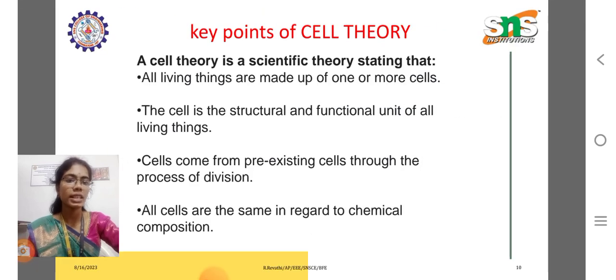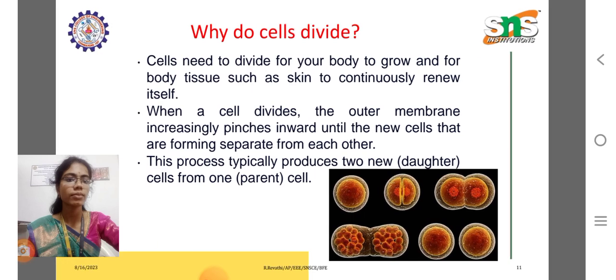Key points of cell theory. Cell theory is a scientific theory stating that all living things are made up of one or more cells. The next point is that the cell is the structural and functional unit of all living things. Cells come from pre-existing cells through the process of division. All cells are the same in regard to chemical composition.